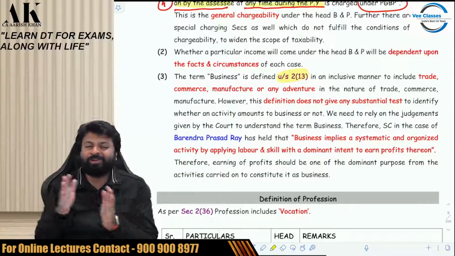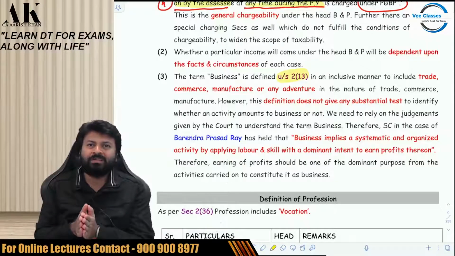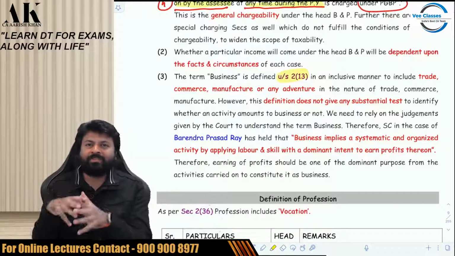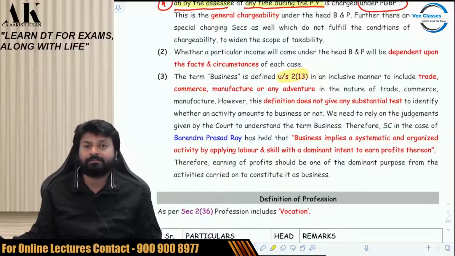In exam, you don't have to decide all those. Because sitting in an exam hall in a closed room, you cannot be given so many facts and circumstances. But in practical life, it's a very litigated matter.